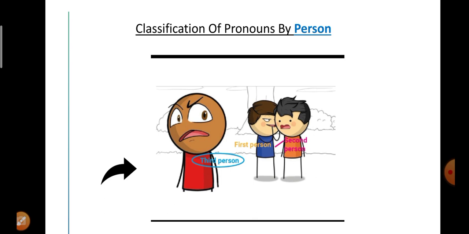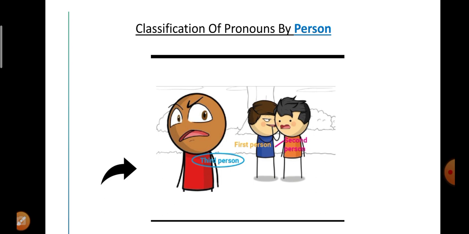Now, with the help of an example, let us make it simpler. There you can see two people, the blue one and the orange one. The blue person is talking to the person wearing the orange dress. The blue person is speaking, that is why he is the first person. And whom is he talking to? He is talking to the second person, who is wearing orange.